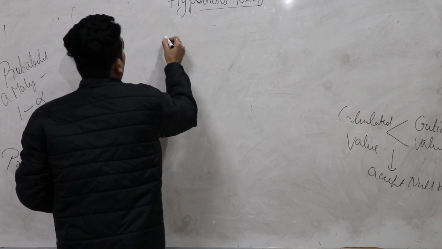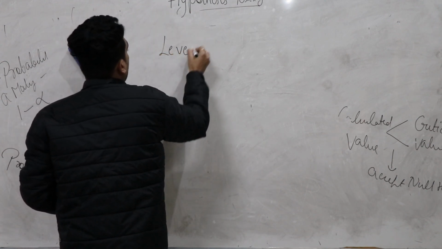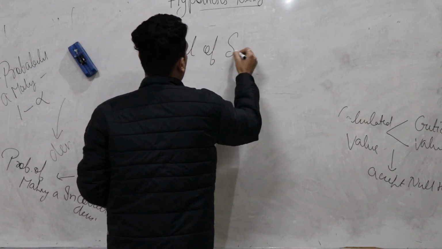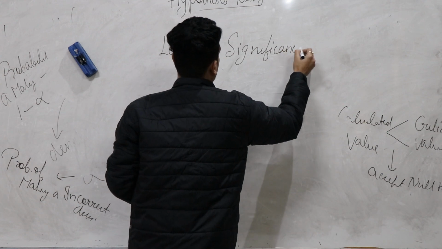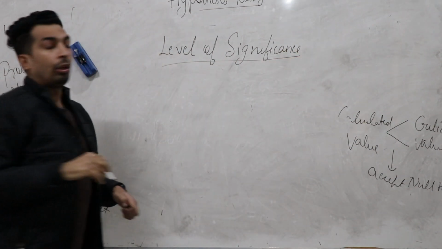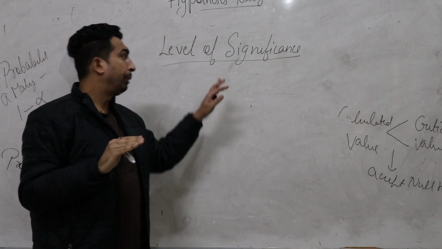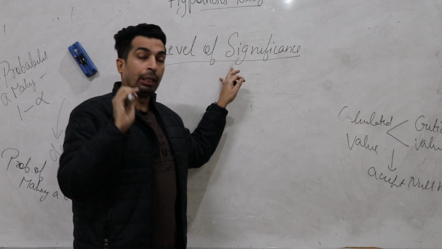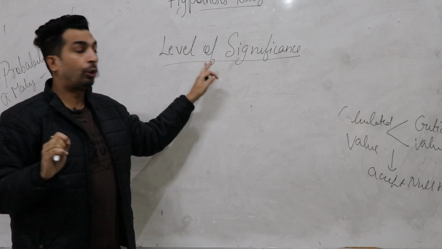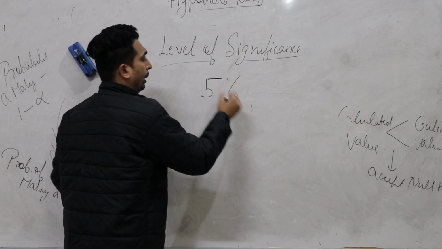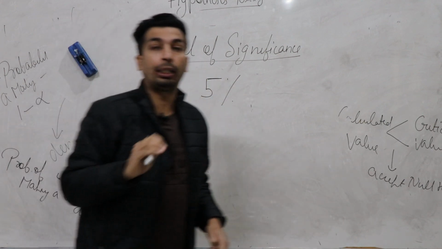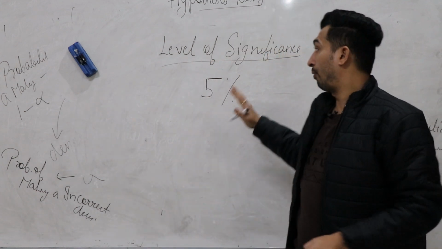Next is level of significance. One thing to keep in mind in this concept: if nothing is mentioned related to level of significance, then always take 5%.